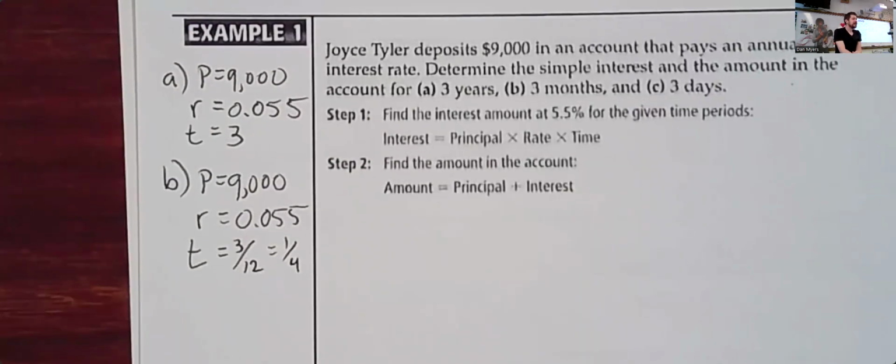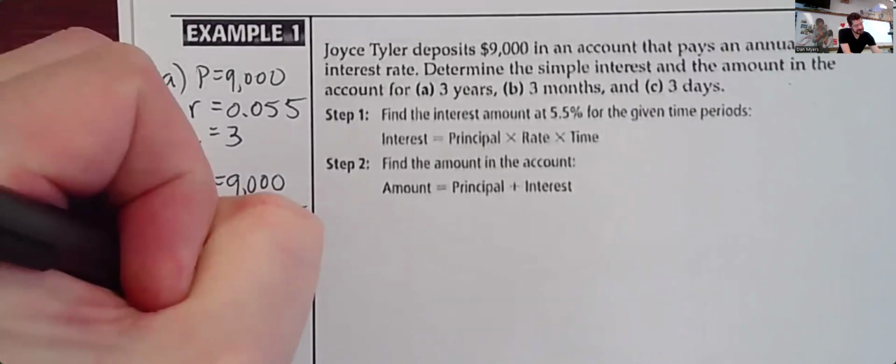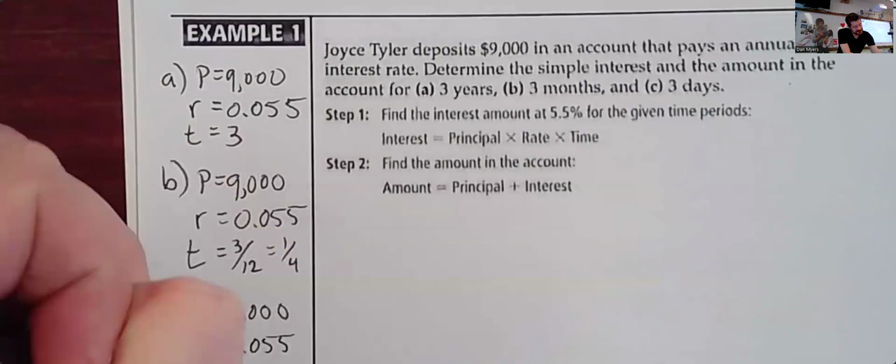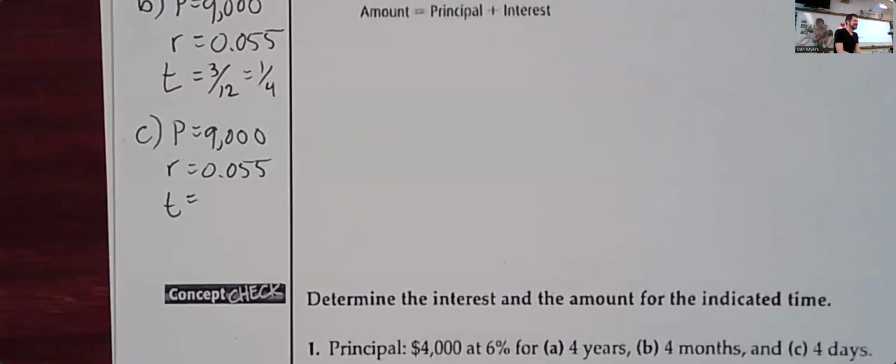Everybody okay with that? So when you're calculating time, that's going to be an adjustment that always has to be considered. If it's years, you just use the whole number. It's fine. But if it's months, it has to be out of 12. If it's days for part C, principal equals 9,000. Rate equals 5.5%, 0.055. However, T this time for part C is 3 days.